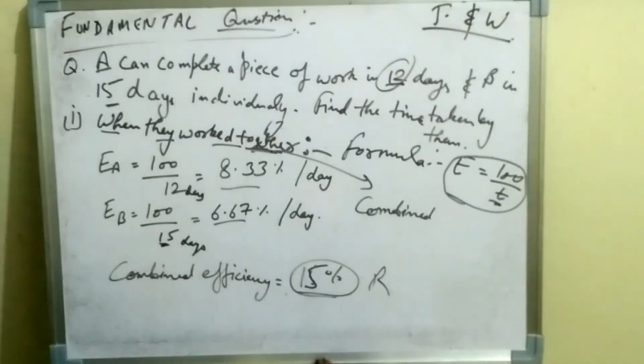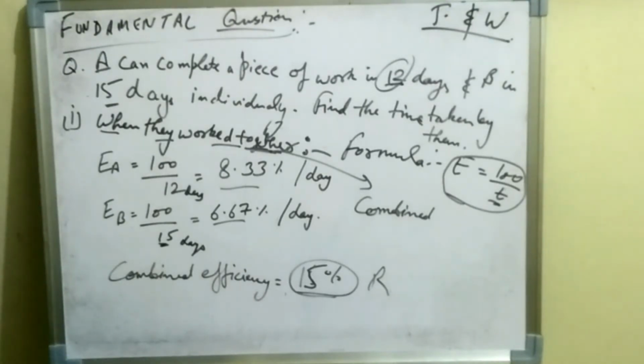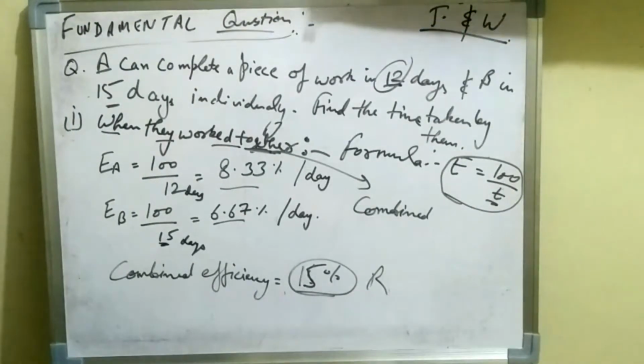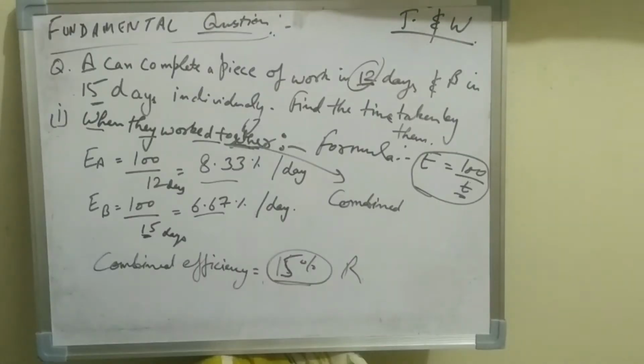Remember this 15%, guys, which is the combined efficiency. We will use it again and again to solve the further parts of this question. So the combined efficiency of A and B will be 15%, that you have to remember.